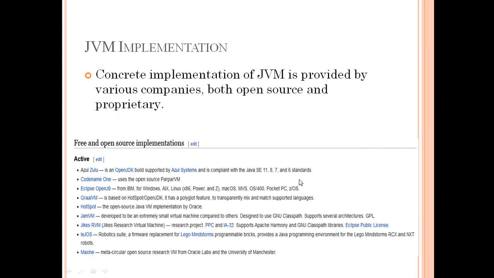Let's now understand what exactly is JVM implementation. The concrete implementation of JVM is provided by various companies, both open source and proprietary. There are a few common examples which we always use whenever we install a JDK release from Oracle. The default implementation that you come across is HotSpot, which is managed by Oracle right now, and that is the actual JVM implementation that is running the Java programs.